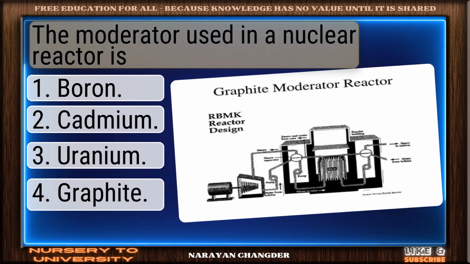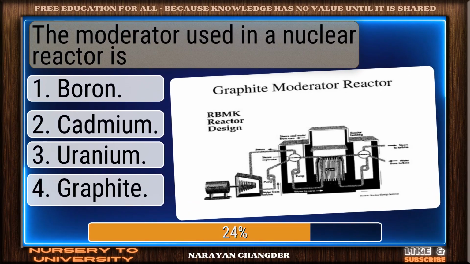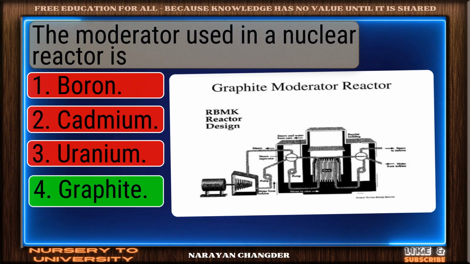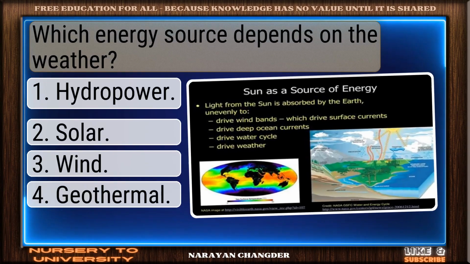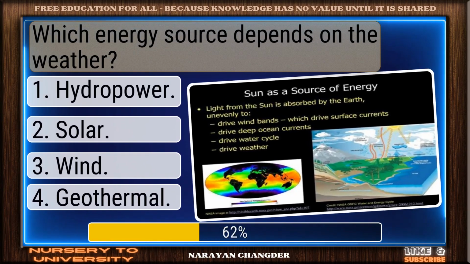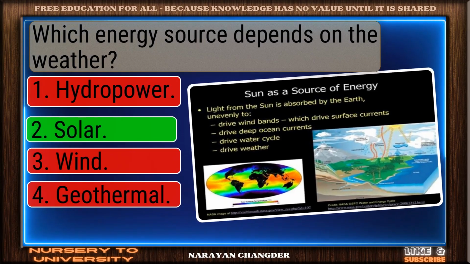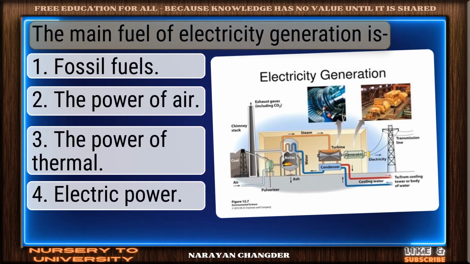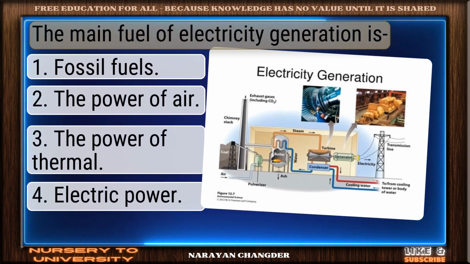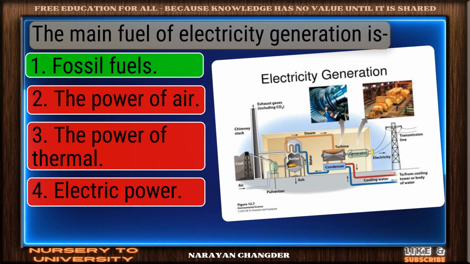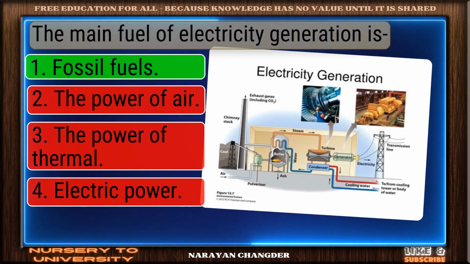The moderator used in a nuclear reactor is. Strong choice. Graphite is right. Which energy source depends on the weather? Nicely done. Solar is solid. The main fuel of electricity generation is. Valid point. Fossil fuels is true.